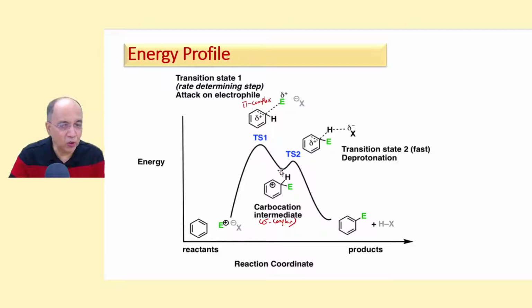Then it goes to the product via another transition state where the C-H bond breaks partially so that the energy becomes high once again, and then finally it goes down to the product where the H+ ion is completely removed. X- ion, which is the base here, is capable of abstracting a proton H+ and becomes HX. This is the energy profile. The reaction coordinate means time versus energy of the system.